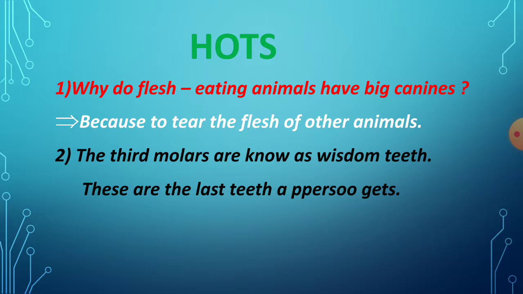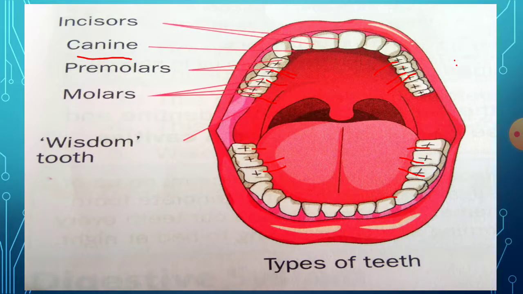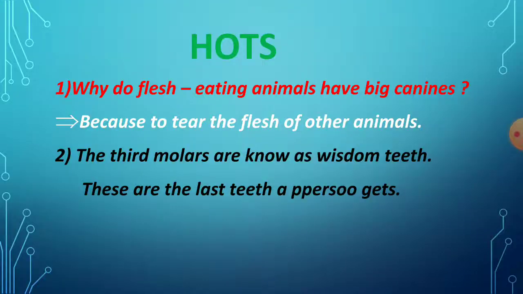So this is about today's class. Hope you understood what are the types of teeth and how they are in nature, what is the help of those teeth, and also you understood the structure of these teeth. Okay, this is very important. Remember it. If you have any confusion regarding this chapter or this class, you can contact me. I will solve your problem as soon as possible.